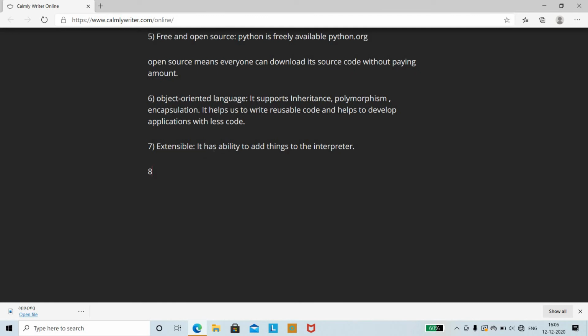Then the next feature of the Python programming language is that it is embeddable. It can embed other languages into our code. So you can embed other languages into our code.